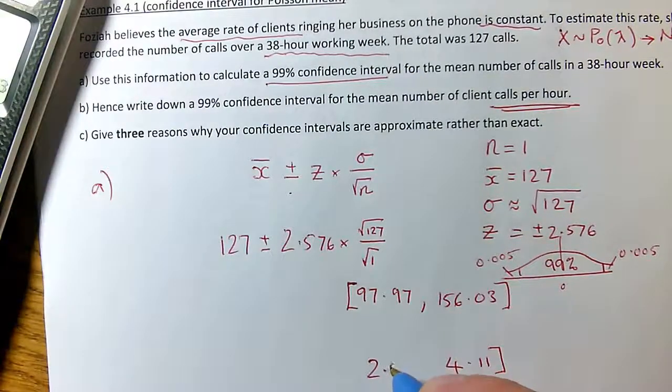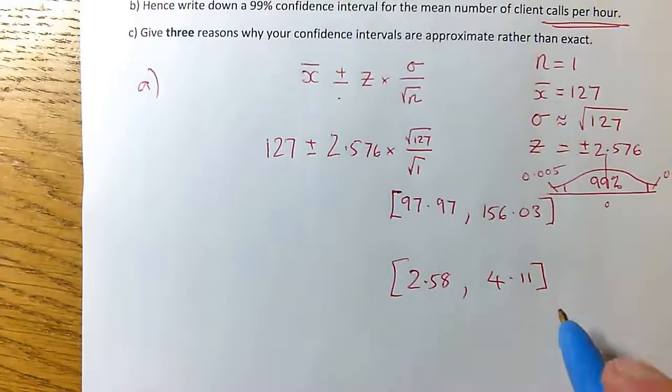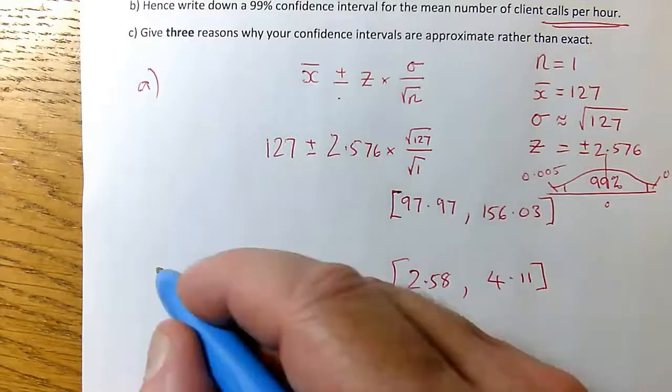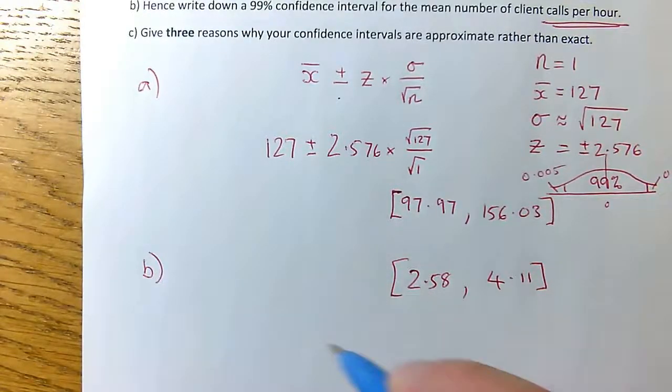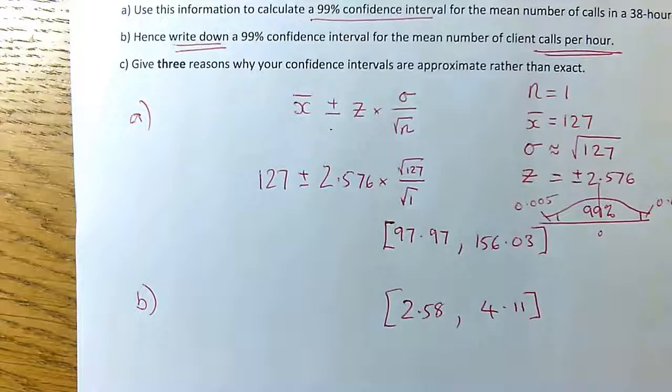So 2.58 to 4.11. Because although the number of calls is a whole number, there's nothing that says the mean number of calls has to be a whole number. So it's entirely appropriate to put decimals in here. So this is part B. I can just write down the answer. It says write down. That means I don't have to show any working.